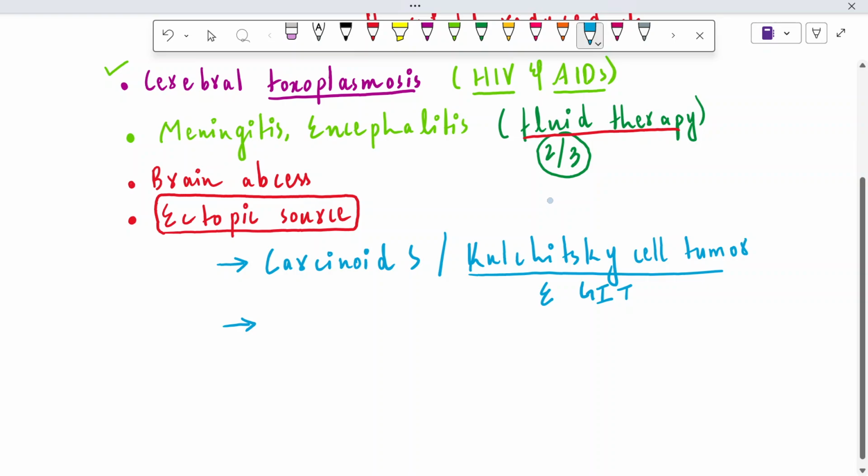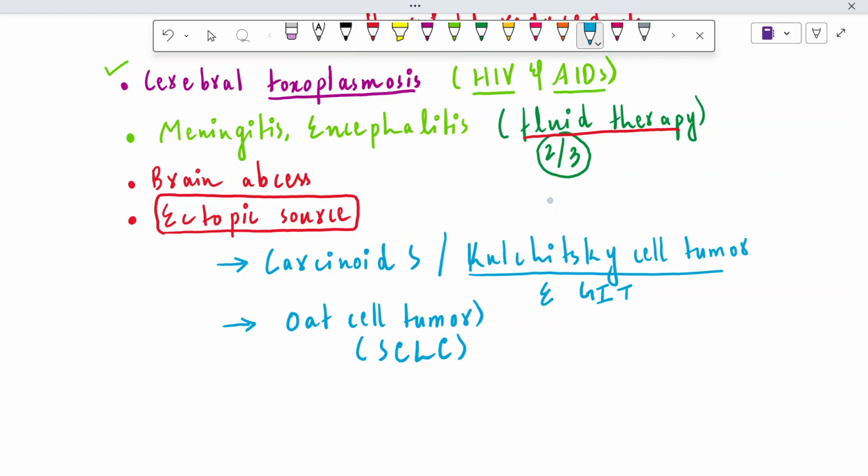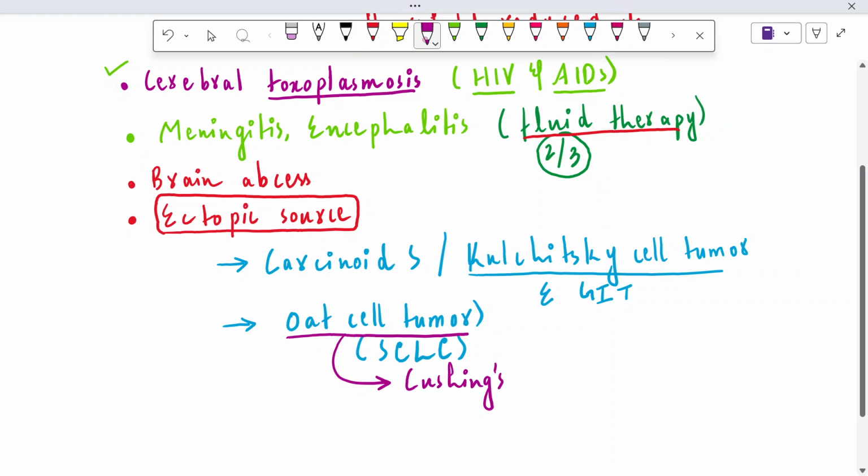The other tumor is the Oat cell tumor. What is Oat cell tumor? Oat cell tumor is known as small cell lung carcinoma, or we can say cancer. It is also contributing to the development of SIADH mainly, and Oat cell tumor can also lead to Cushing syndrome. Apart from SIADH, Oat cell tumor can also lead to Cushing syndrome, right?